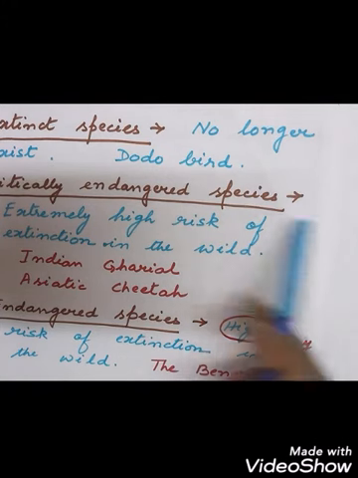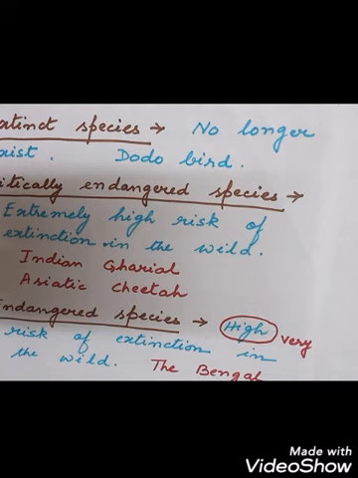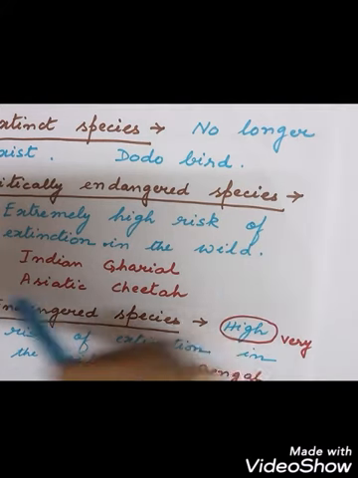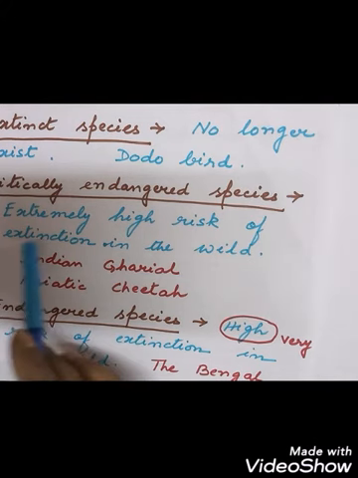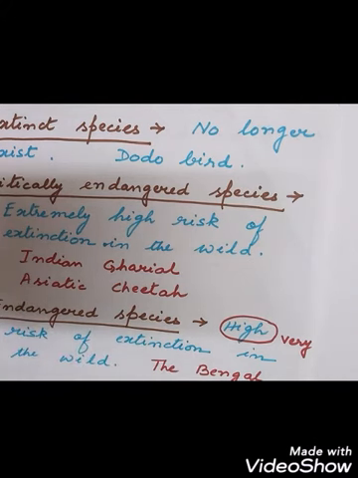Next is critically endangered species. These are at extremely high risk of extinction. They are standing at the borderlines. One more death and the animal will be extinct. So these are at extremely high risk of extinction in the wild, like the Indian gharial and the Asiatic cheetah.